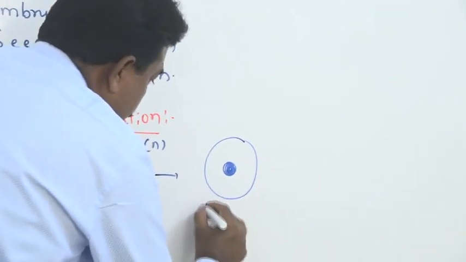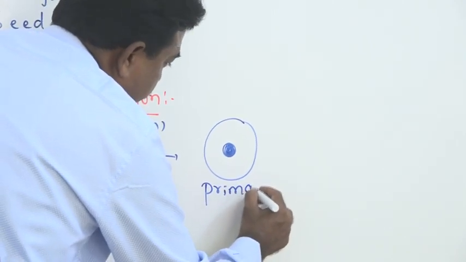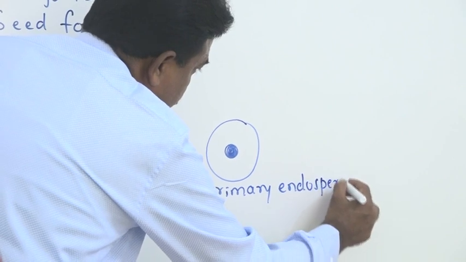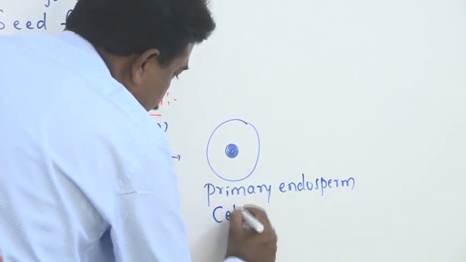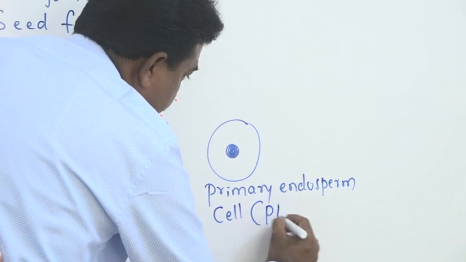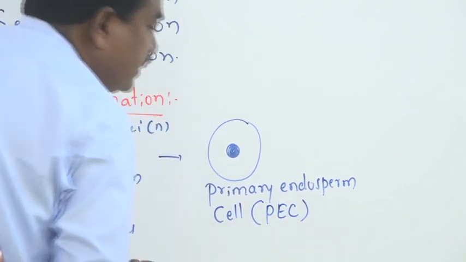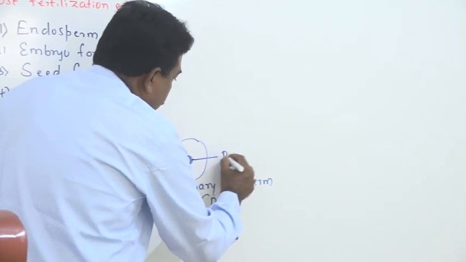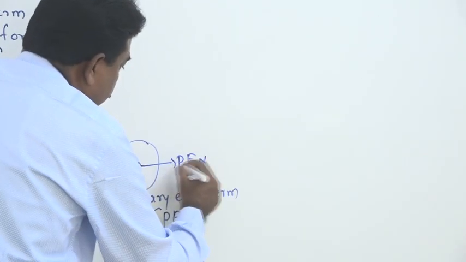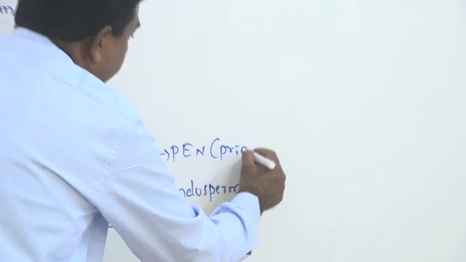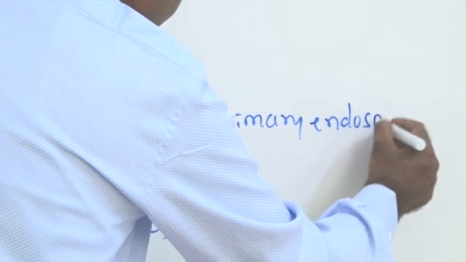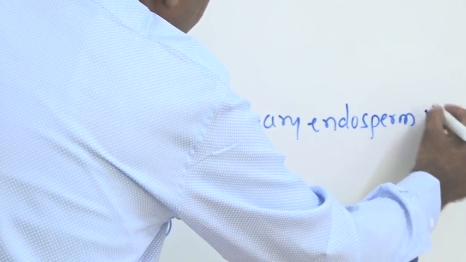That cell is called the primary endosperm cell. And this nucleus is called PEN, that is primary endosperm nucleus.